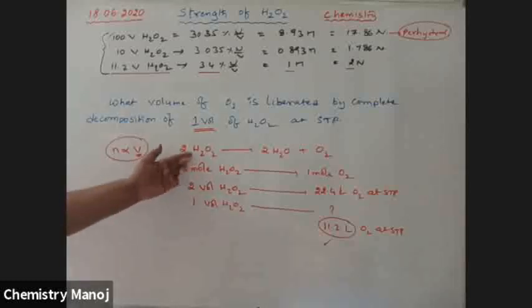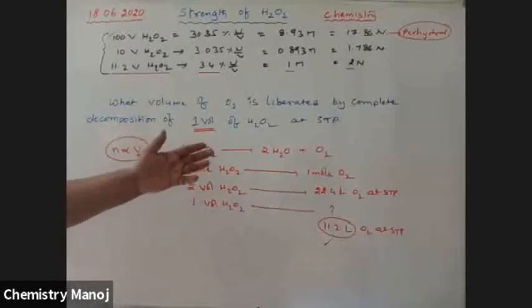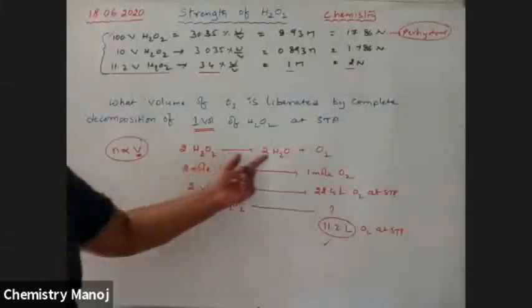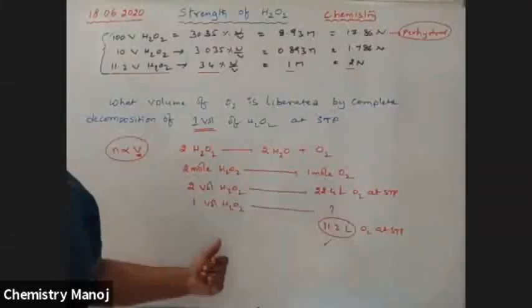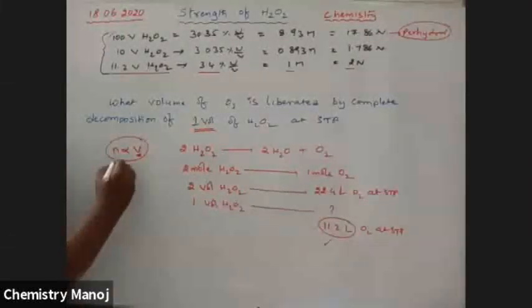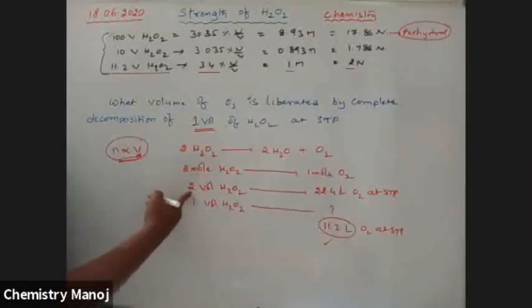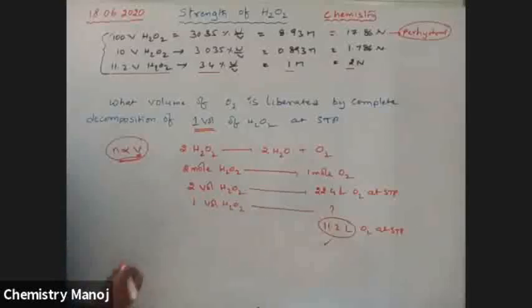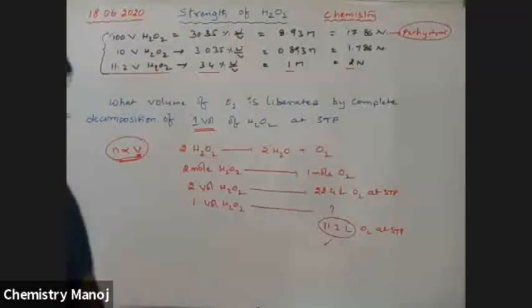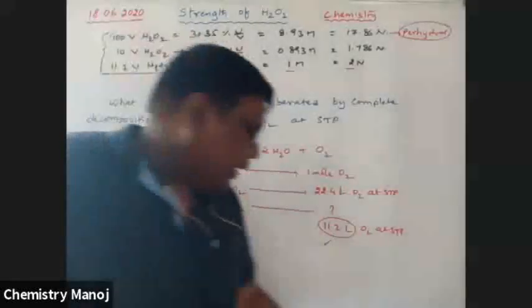As per our dissociation, 2 H2O2 gives 2 H2O plus O2. Here, as per Avogadro's law, the number of moles is directly proportional to volume, so the mole is considered as volume. So 2 volumes of H2O2 liberate 22.4 liters. 1 volume of H2O2 liberates automatically 11.2 liters. Okay. Next problem.